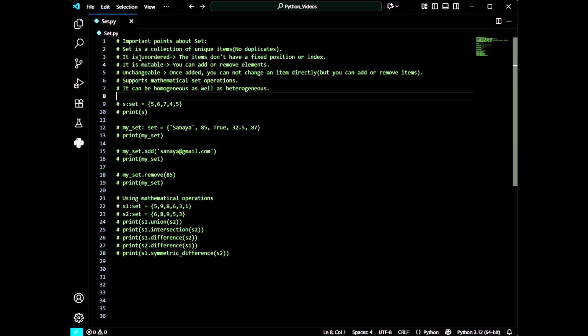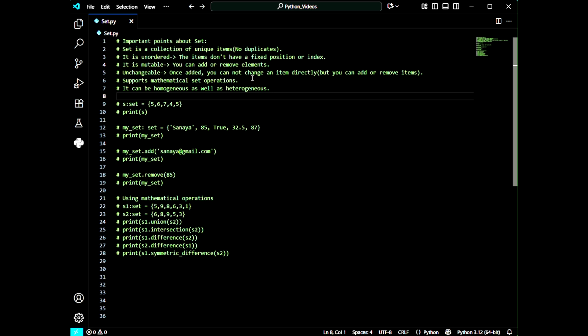So what is the next point? We will discuss this other point later. Now it is mutable. That means a set is mutable. You can add or remove elements. But as I have said, the elements present in a set cannot be changed. That means elements present in a set are immutable, like numbers.